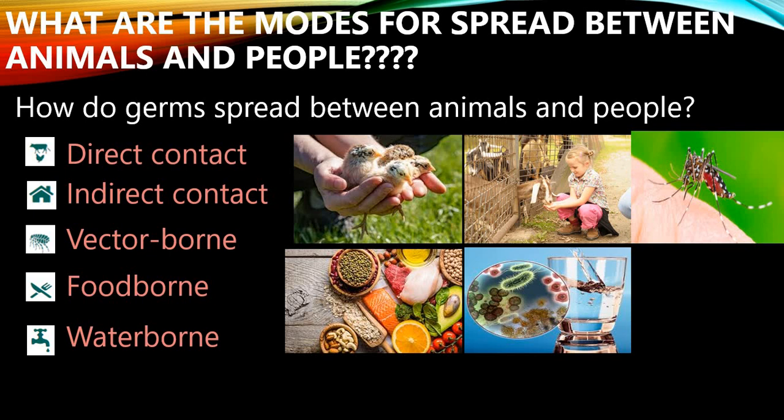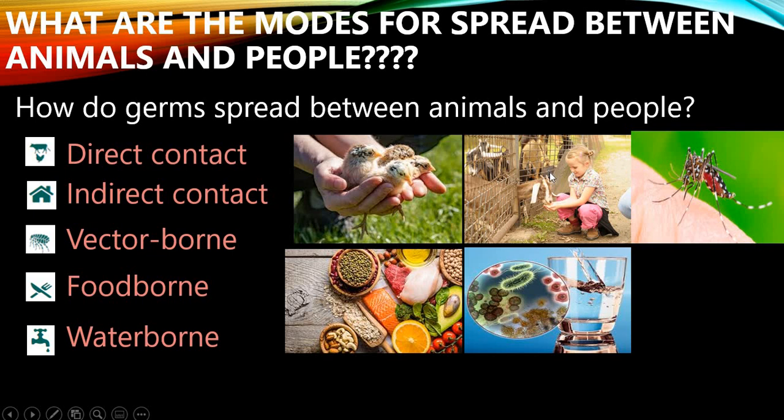The second one is indirect contact. While touching, we should avoid moving close to pet animals when they are majorly infected. What is indirect contact? Indirect contact is coming into contact with areas where animals live and roam around, or objects or surfaces that have been contaminated with germs, like farms, like poultry farms, etc.